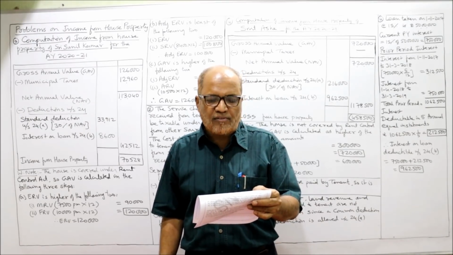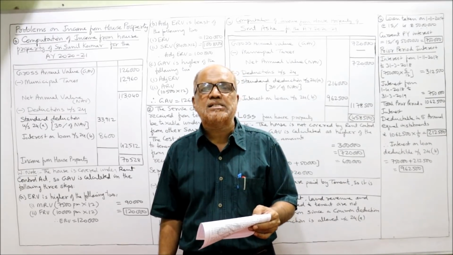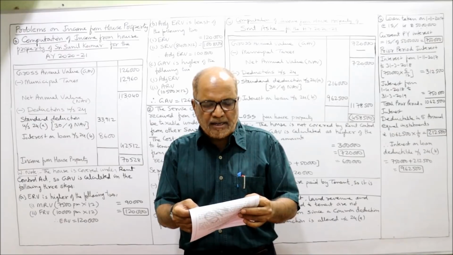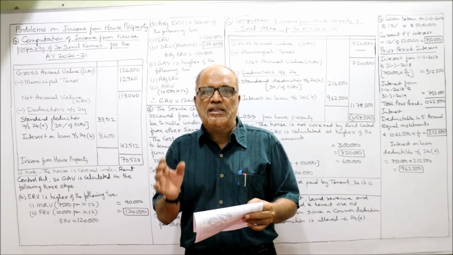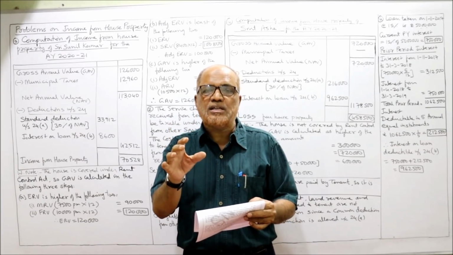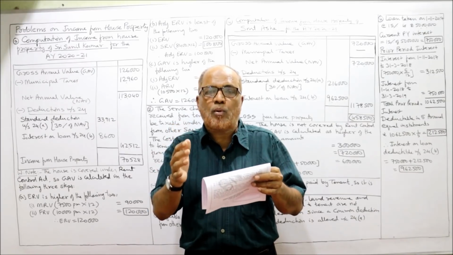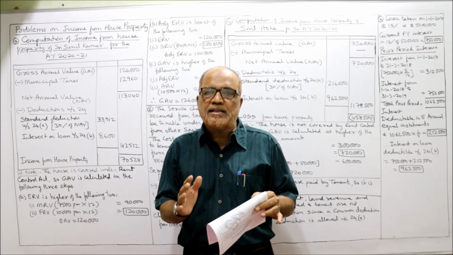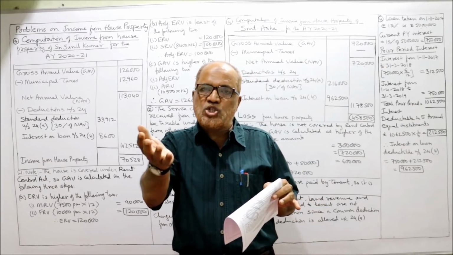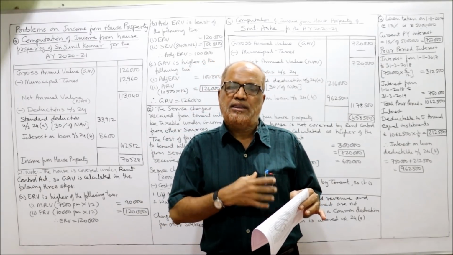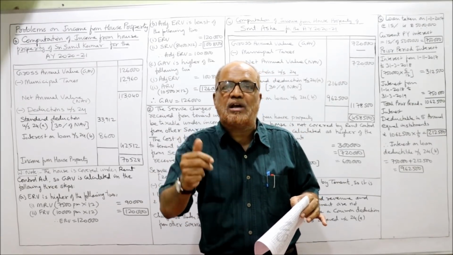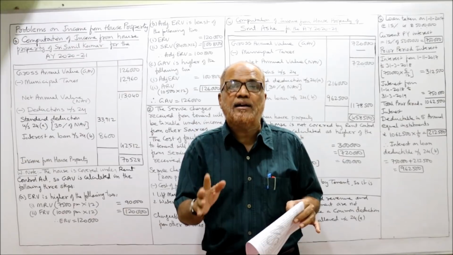The owner incurs the following expenses. Local taxes. Local taxes means municipal taxes. Then lift maintenance, water charges. These lift maintenance and water charges are the services provided by the owner to the tenant. So Income Tax Act says when the owner is charging service charges, that is taxable under income from other sources, and the cost of those services provided will be deducted.